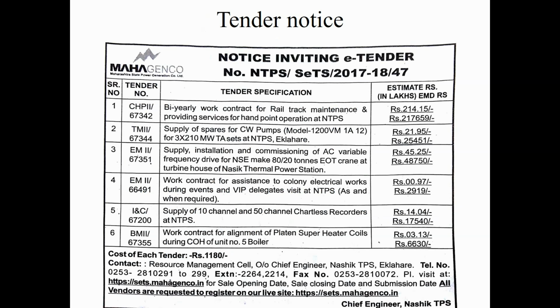various works. This is a sample tender notice indicating the serial number, tender number, then tender specification regarding type of works, then estimate of the work and earnest money deposit, then the cost of each tender form is mentioned, then contact numbers, then the website of the organization is mentioned, and the tenderers are expected to go on the website to see all the remaining conditions.